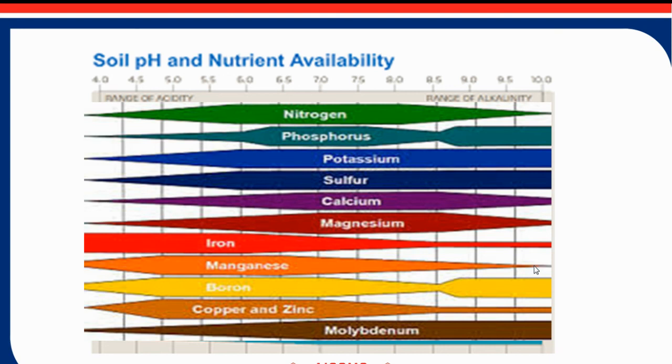So from this graph we can conclude that nutrient availability is present in the soil when the soil pH value is near the neutral value, and a neutral pH value of the soil is useful for plant growth.